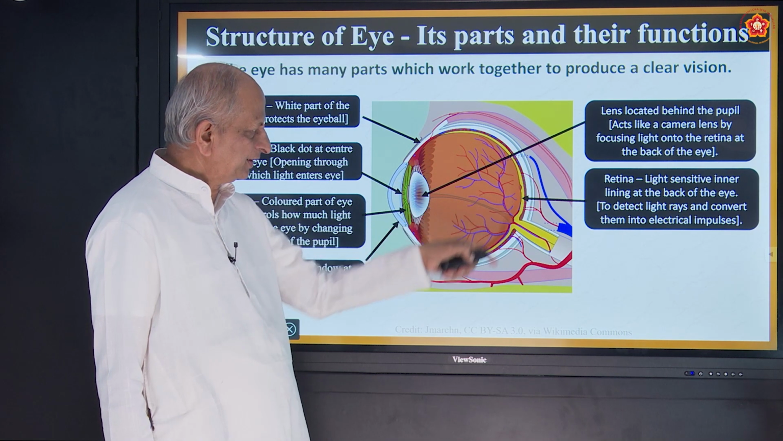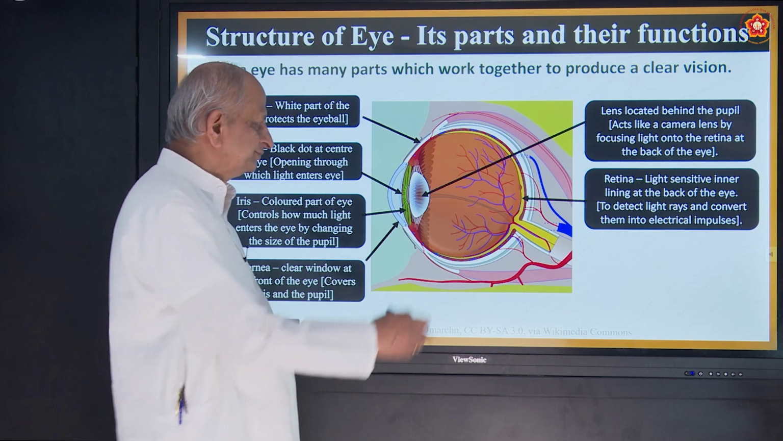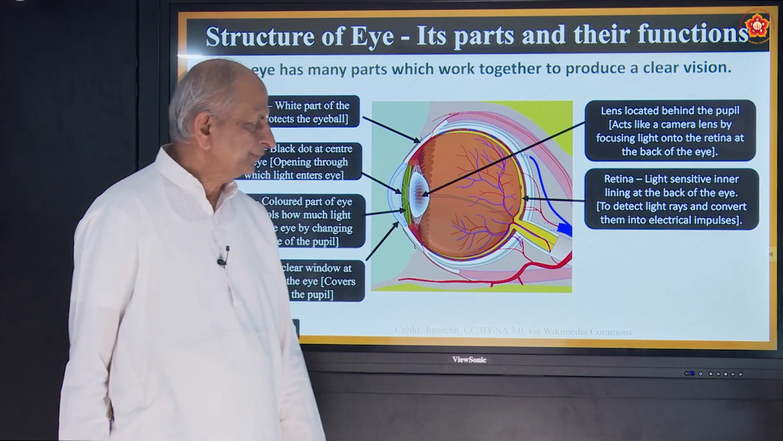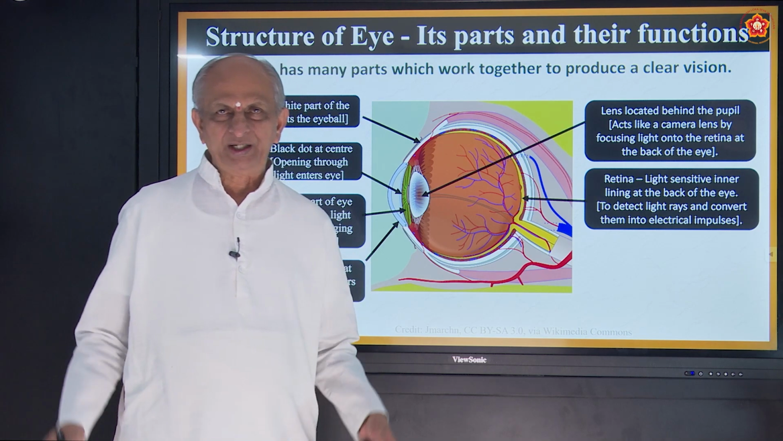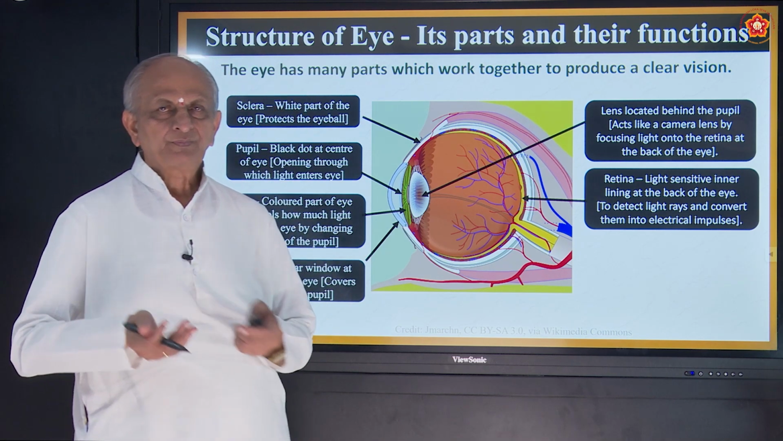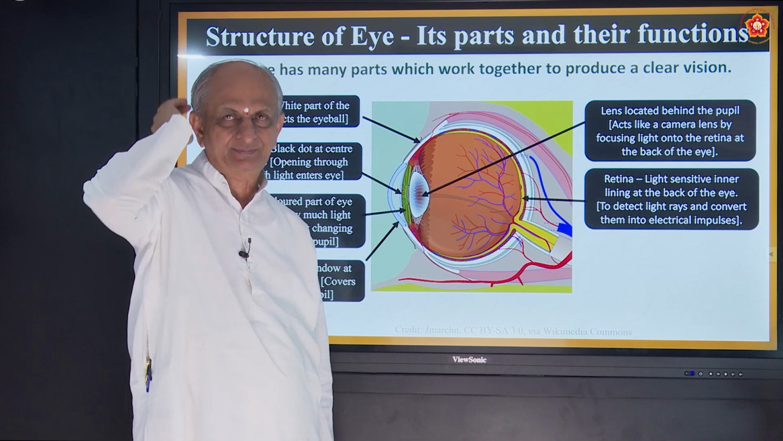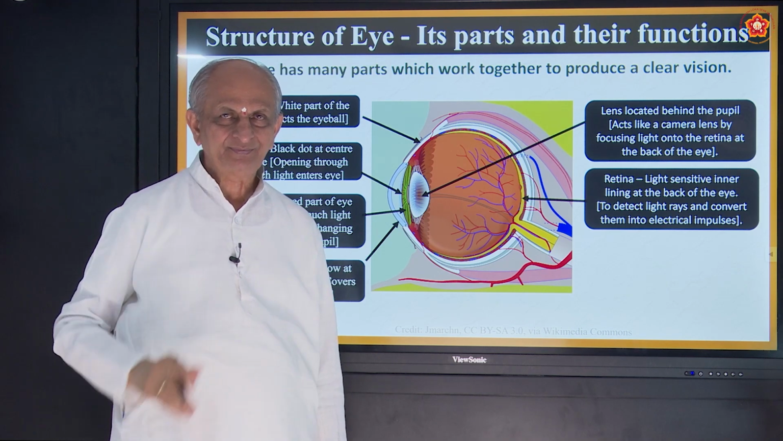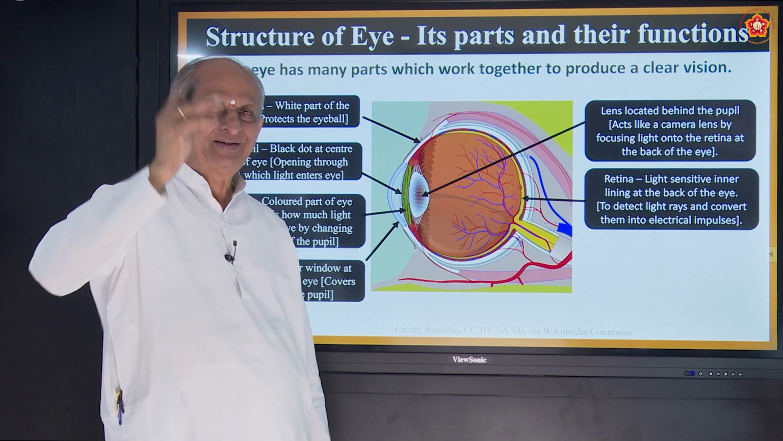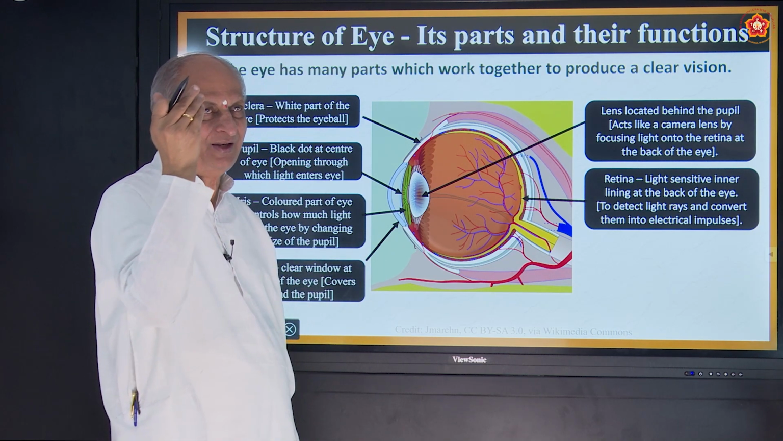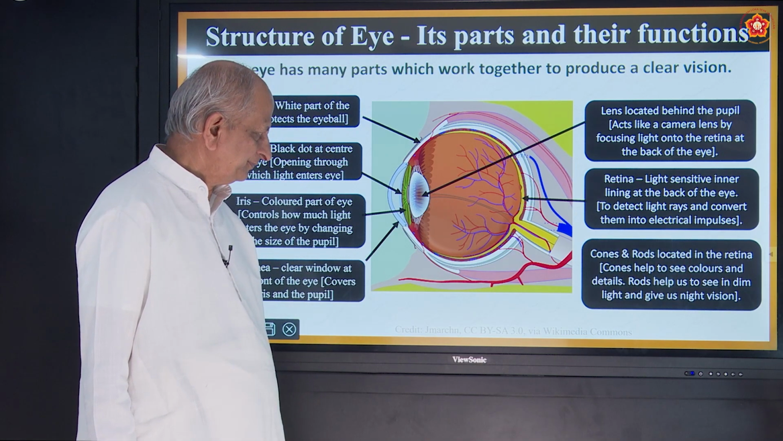Then you have a very important part called retina, the innermost part. See here, this is called retina. It is the light-sensitive inner lining at the back of the eye. It is just like a screen to detect the light rays and convert them into electrical impulses. Whatever object you see is converted into electrical signals and sent to the brain. A tiger is coming, a snake is coming, a boy is running. All these images are formed in the retina. It acts like a screen.